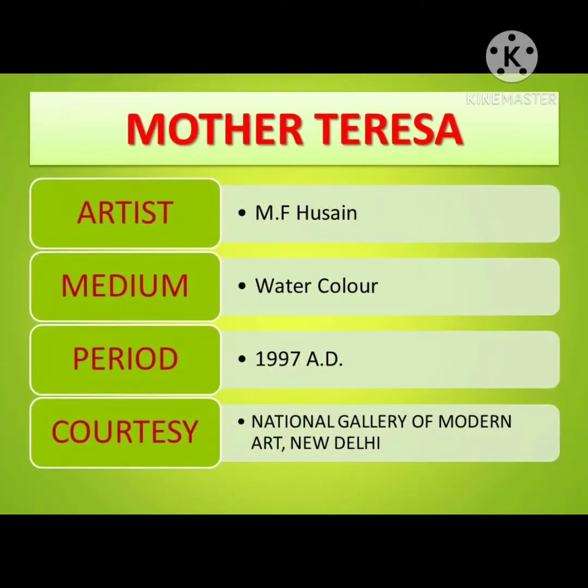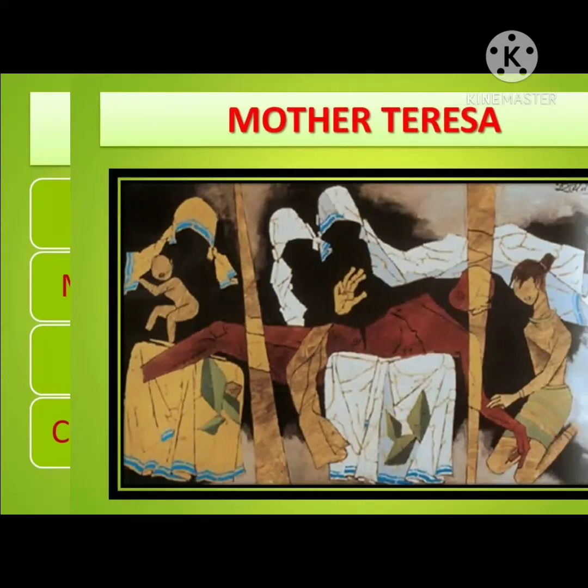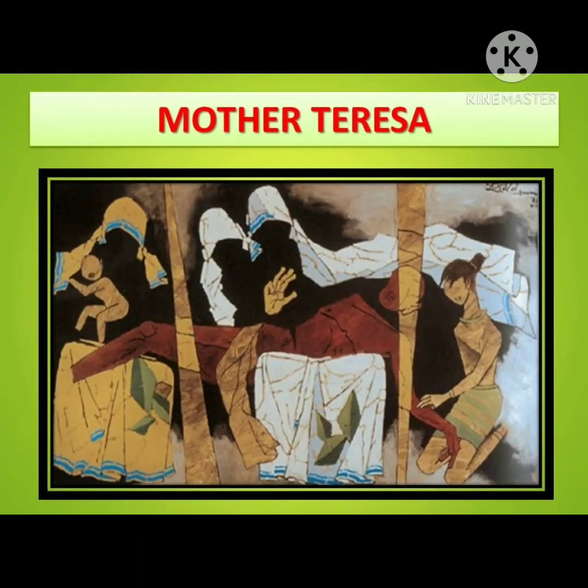Now let's start the painting Mother Teresa made by M.F. Hussain in watercolor. Period of the painting is 1997 and it is in the collection of National Gallery of Modern Art. The subject matter. This painting is from the Mother Teresa series. Hussain started Mother Teresa paintings from 1979 onwards. These paintings are done in different medium like watercolor, oil and acrylic, etc. In this painting, he has shown world famous Mother Teresa. She is famous for her care, devotion and love for orphans and destitute.